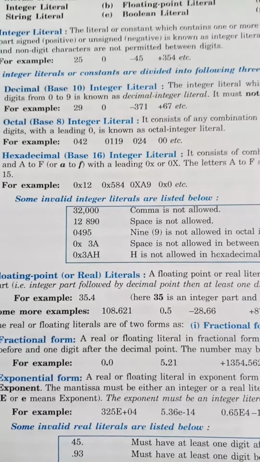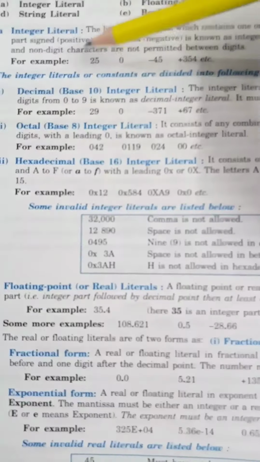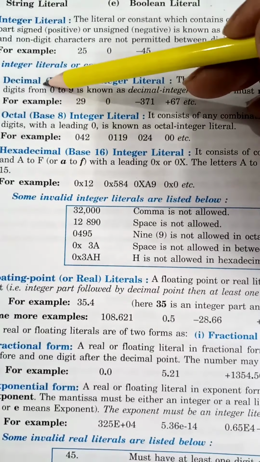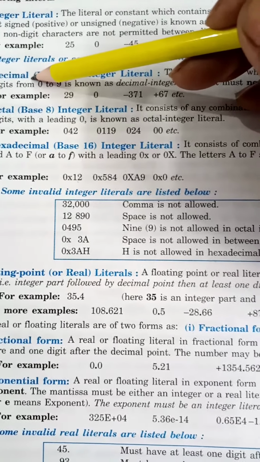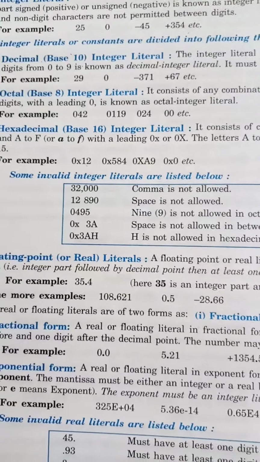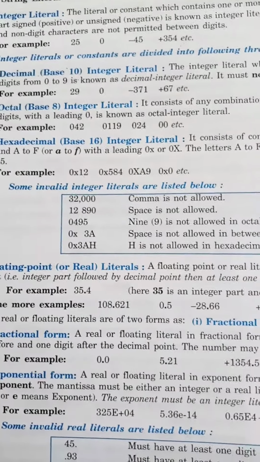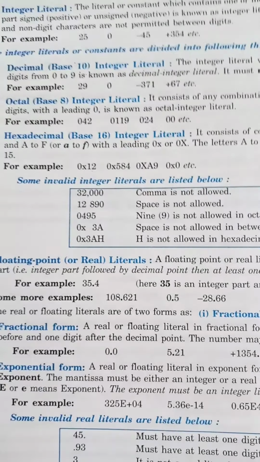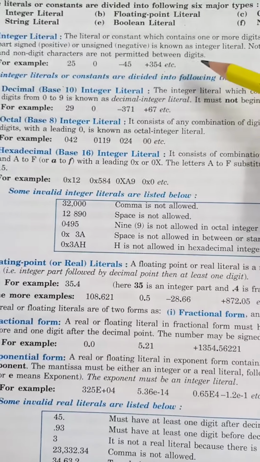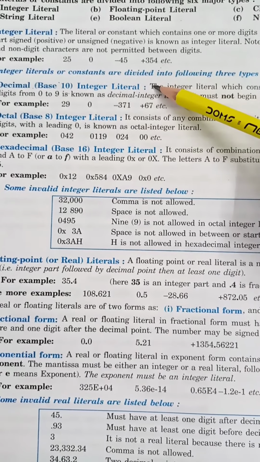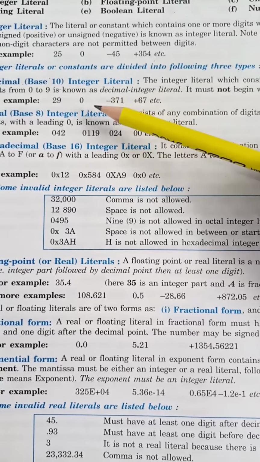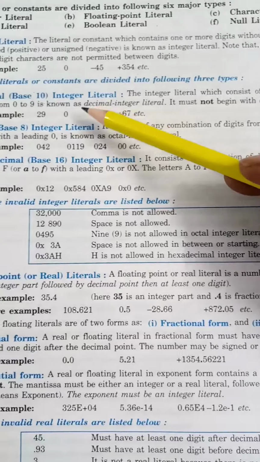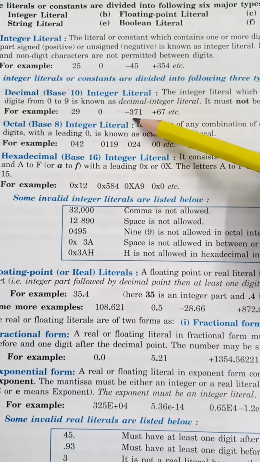A decimal integer literal consists of a combination of digits from 0 to 9. The decimal number system has numbers from 0 to 9. In total, in the decimal number system there will be 10 numbers from 0 to 9. As we are starting with 0, the end number will be 9. So the decimal integer literal will have digits from 0 to 9. It must not begin with digit 0. Remember.